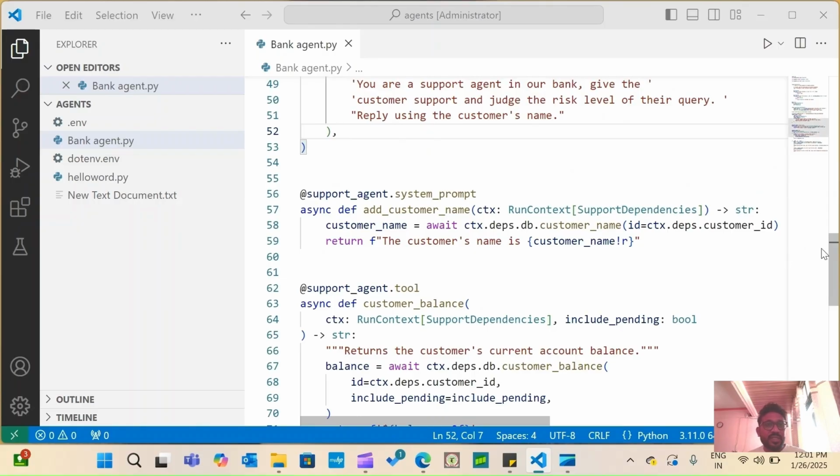So this is very basic. I have shown you how we can create an AI agent programmatically.